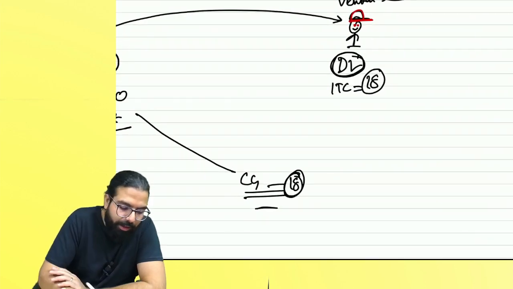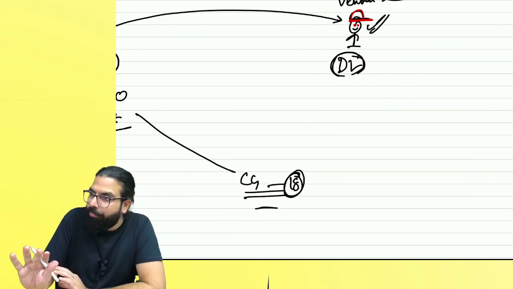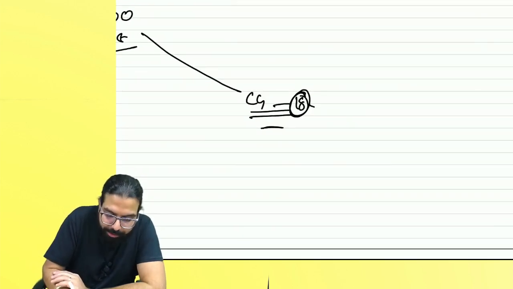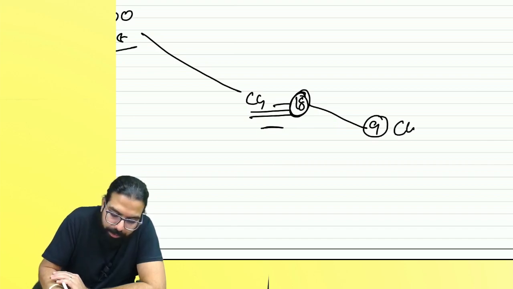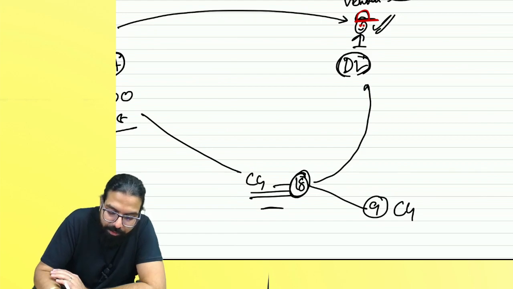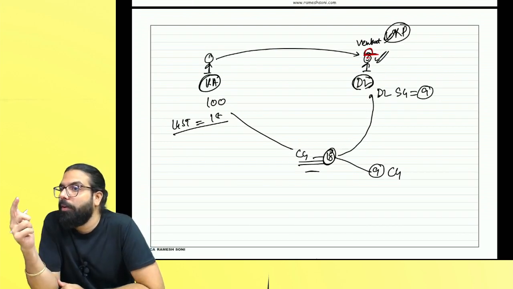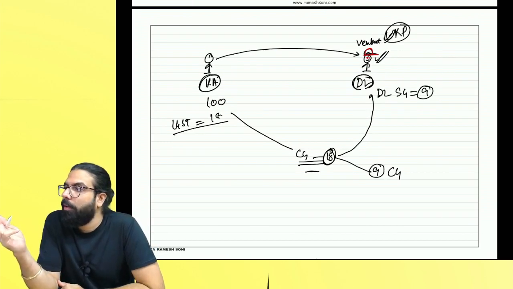If Venkat is unregistered, he will never take the credit. But because this is the consumption state, the central government will keep 9 rupees with itself and give 9 rupees to the Delhi state government, 50-50. GST became destination based. One nation, one market, one tax.